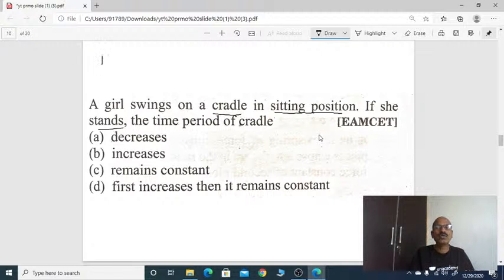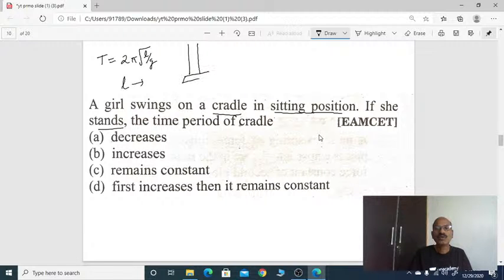We all know the time period is 2 pi root L by g. Here, on standing, what happens? On standing, the effective length of the pendulum, measured from the point of suspension, changes.